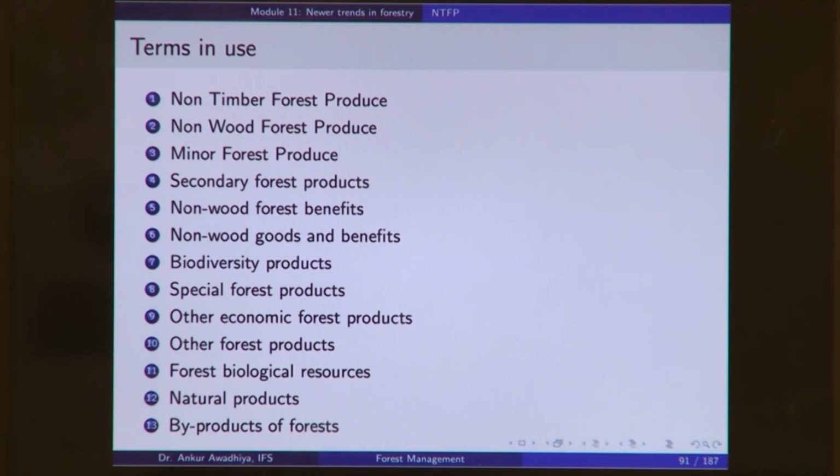So, these are all different terms that are currently in use, but whether a particular term is applicable to a particular case or not is something that you will have to think considerably before using any of these terms. Otherwise, these terms will not be able to do justice to what you are saying. So, these are different terms, a few of them are synonymous and a few of them are used in special circumstances.